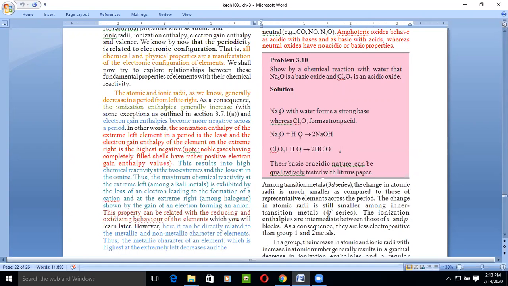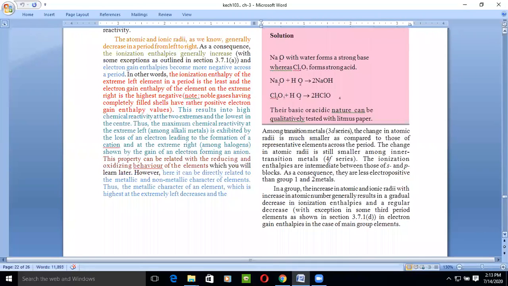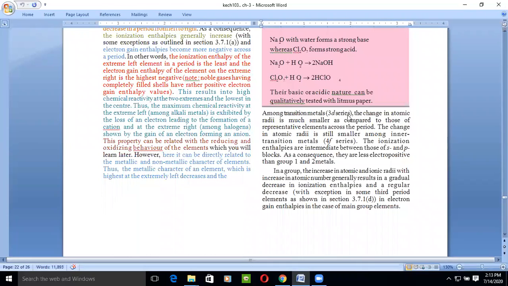If you want to test for acids and bases, we have to test with litmus paper. Acidic will change blue to red and basic will change red to blue. Among all, the transitional elements, that is the d series, the change in atomic radii is much smaller as compared to those of representative elements.